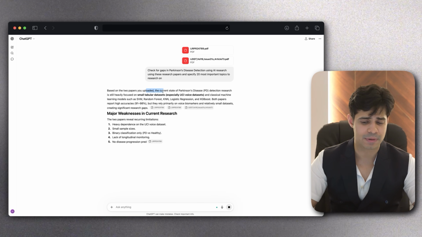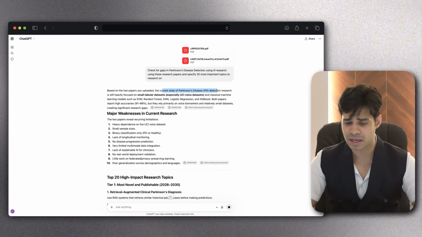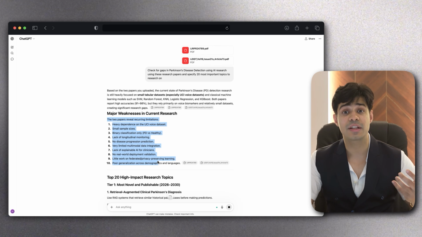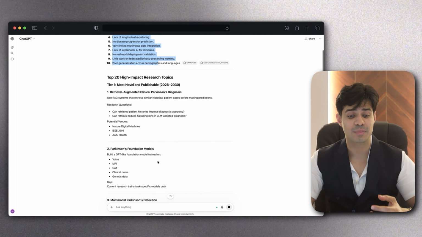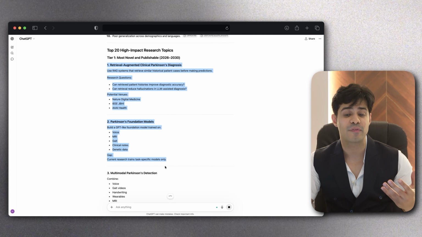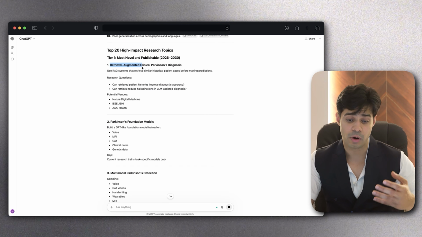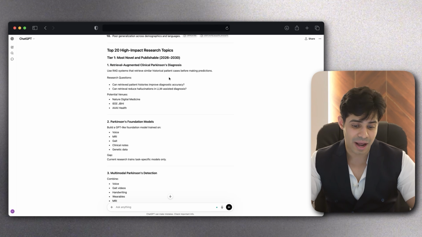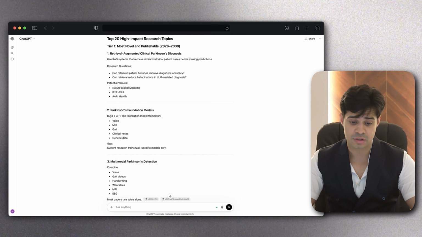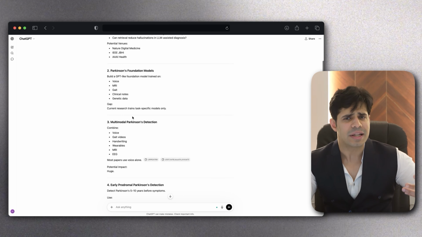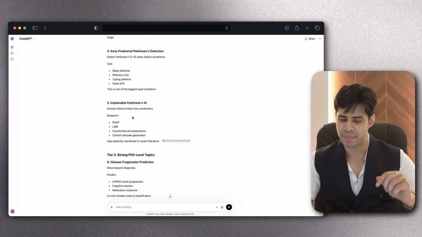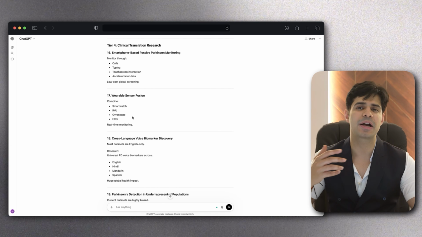So based on the 2 papers uploaded, and you can upload up to 5, the current state is heavily focused on small tabular datasets and classical machine learning models, and these are the major weaknesses in the current research it tells me about. And then it tells me the 20 topics that I should be focusing on. Maybe I should be using retrieval augmented clinical Parkinson's diagnosis, so this is basically using RAGs. You can do that. You can do Parkinson's foundational models, GPT-like LLMs. So there are all these latest topics that it tells me about, that this is where the research should be headed as of today. And then after going through these, I can pick up my own topic.